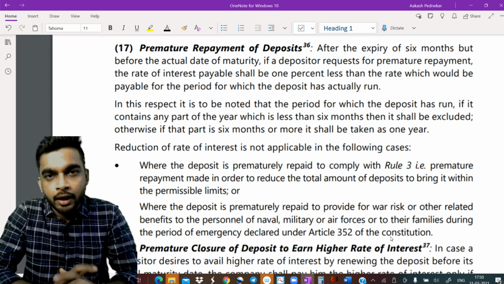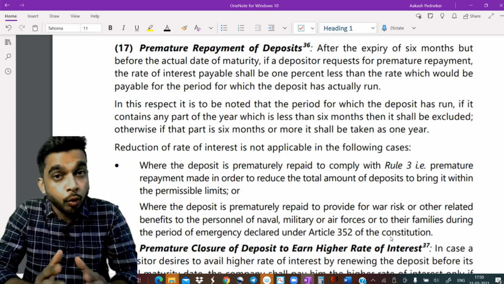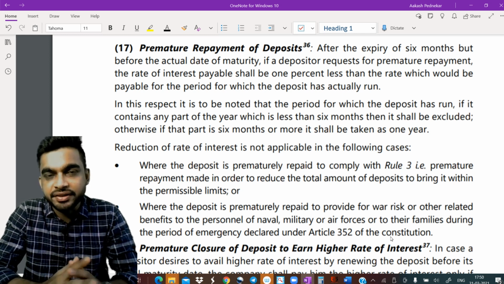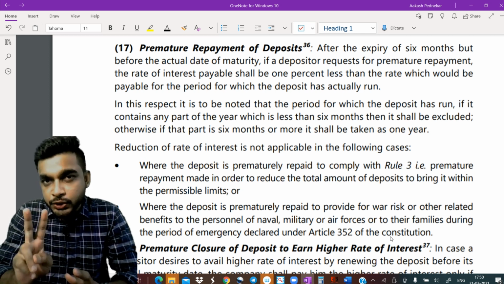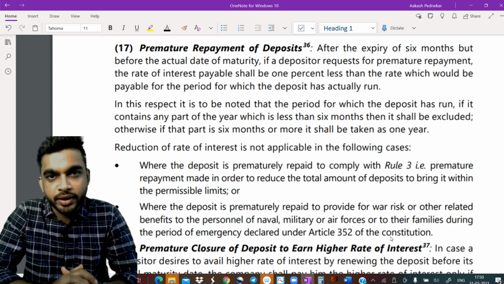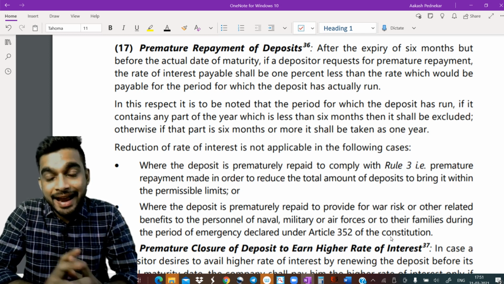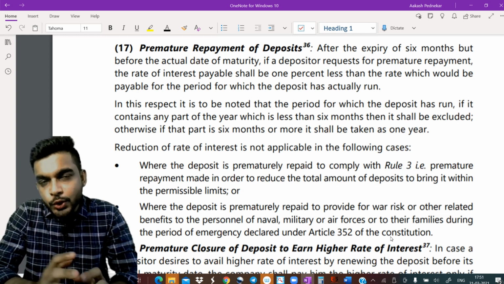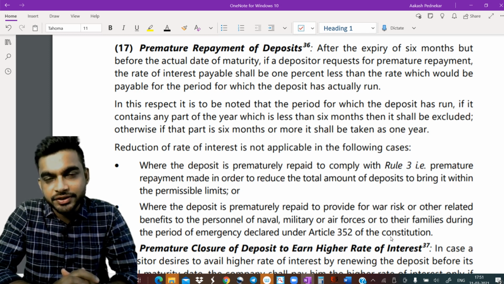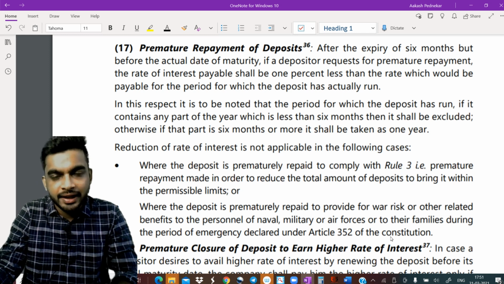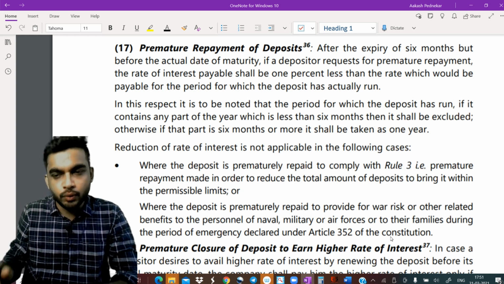If you guys participated in the poll, there was one topic which majority kids were wanting a video on, and hence we are presenting that topic to you. There are two things in this topic which we'll discuss today. First, premature repayment of deposits, and second, premature closure of deposits to earn higher rate of interest. Now, let's start by understanding this topic one by one.